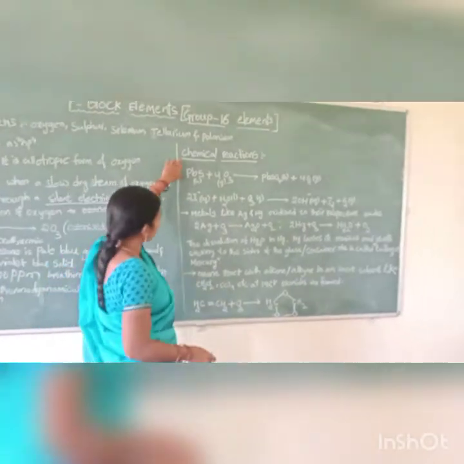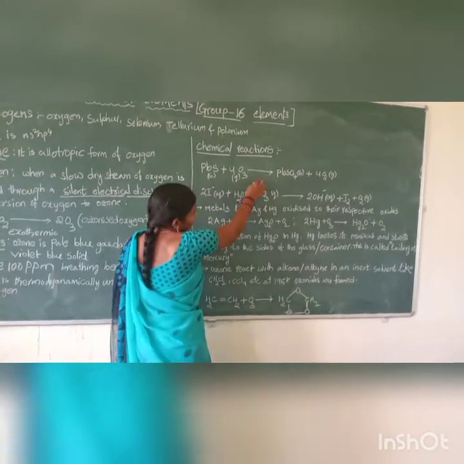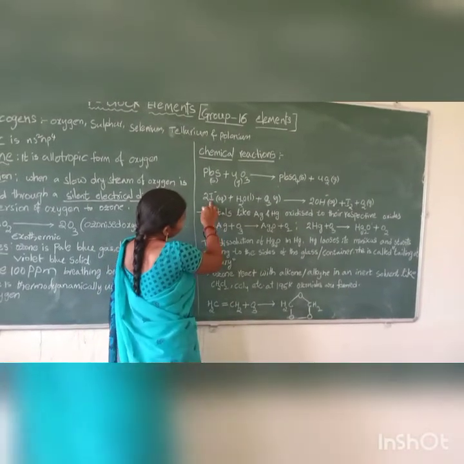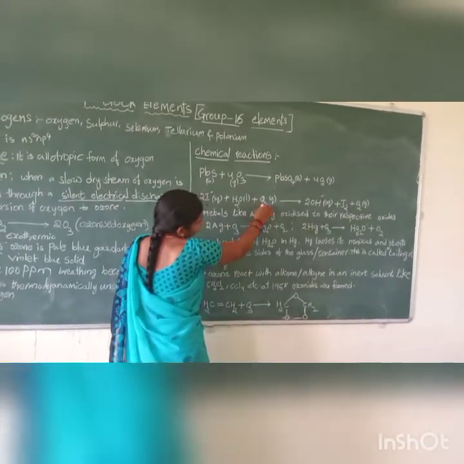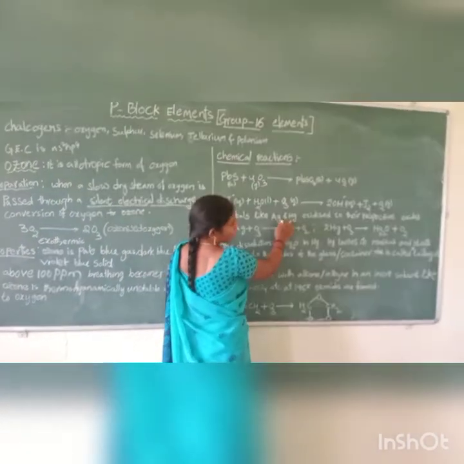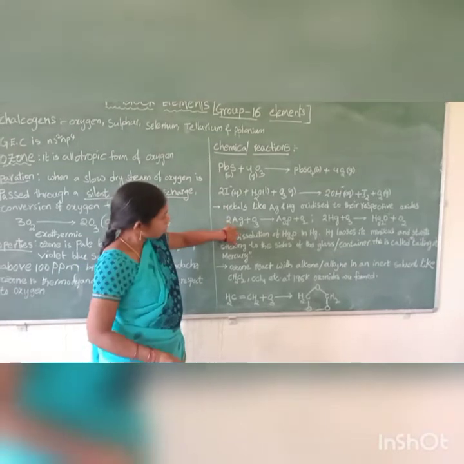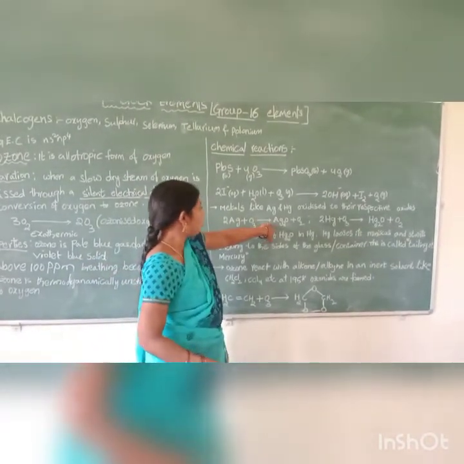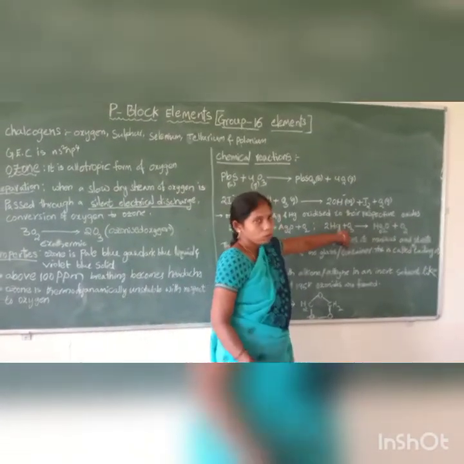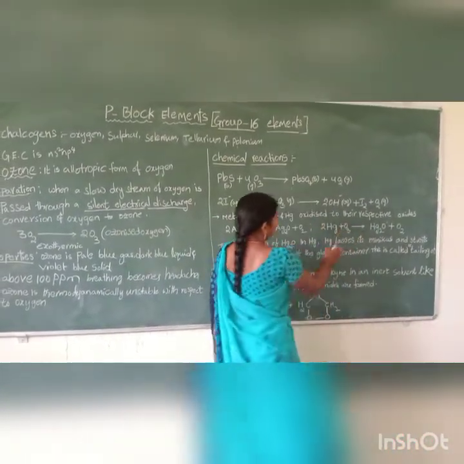Some chemical reactions are present. Lead sulfide plus ozone gives lead sulfate. Iodide ions react with ozone to form iodine. Metals like silver and mercury oxidize to their respective oxides. Silver, Ag, plus ozone, O3, gives silver oxide, Ag2O. And mercury plus ozone gives mercuric oxide. This reaction is called tailing of mercury.